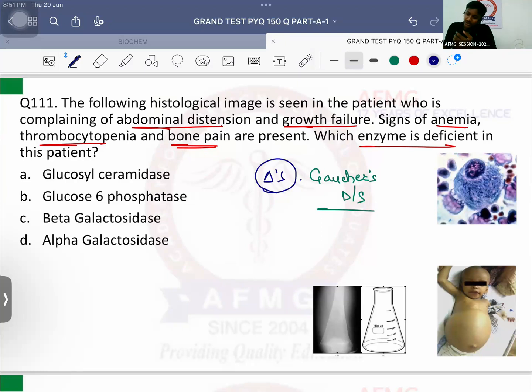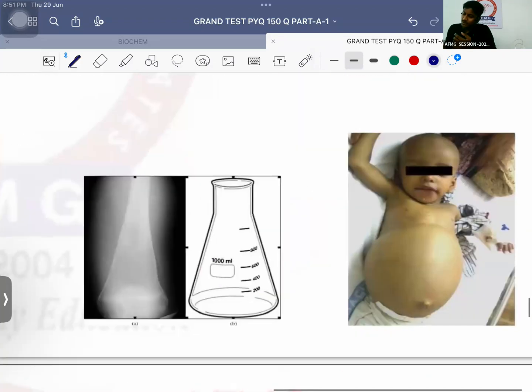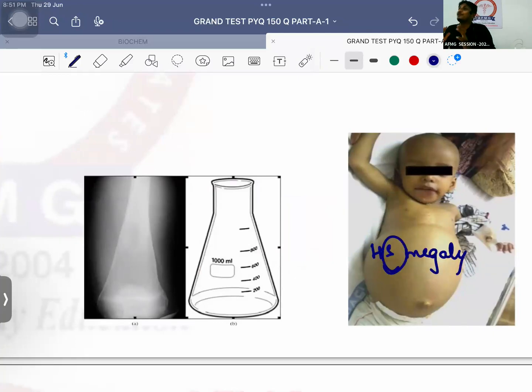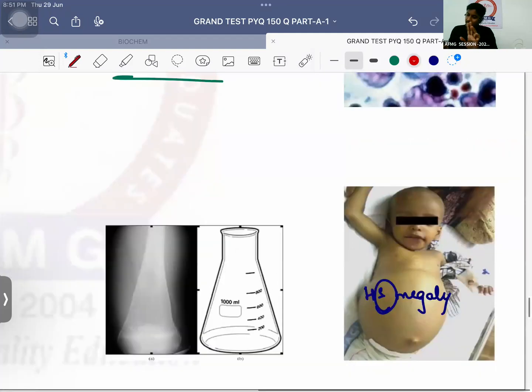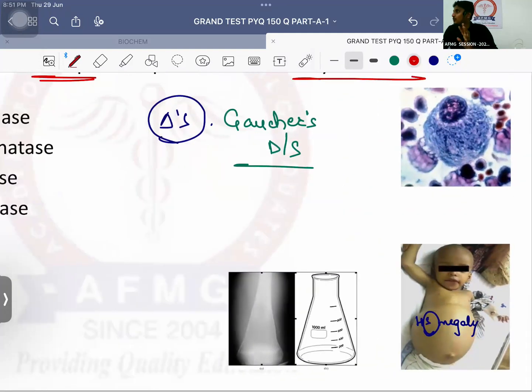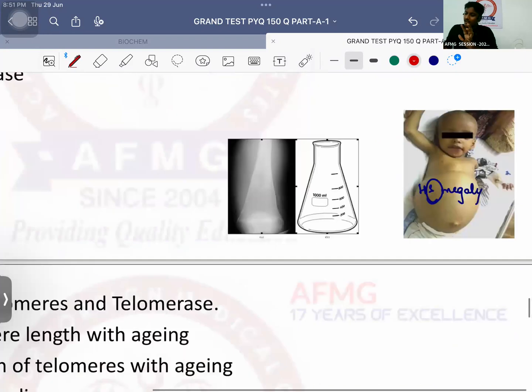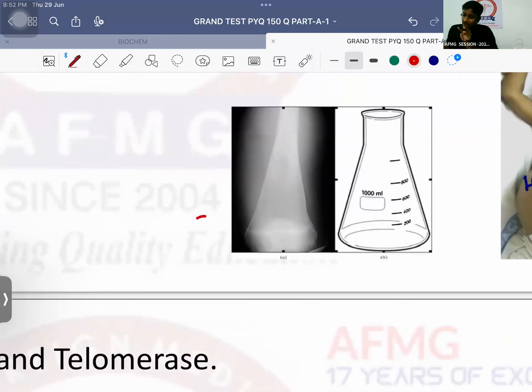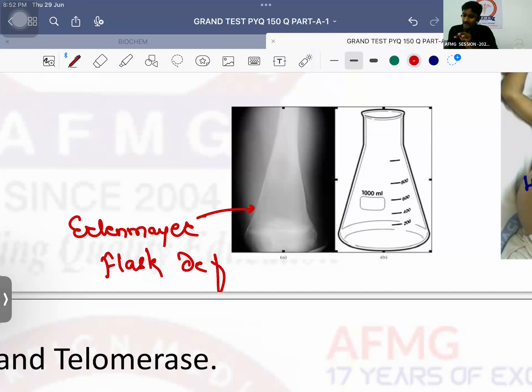Please remember. The patient will have abdominal distension. Why? Because the child will have hepatosplenomegaly. ज़्यादा बड़ा क्या होगा? Spleen. So it can be written as splenohepatomegaly as well. ठीक है? Massive splenomegaly का one of the cause was Gaucher's disease. तुम देख सकते हो कितना बड़ा पेट है. Next, this excess of glucocerebroside will deposit in the bone and therefore it will inhibit the growth of bone. And classical deformity seen is known as the Erlenmeyer flask deformity.